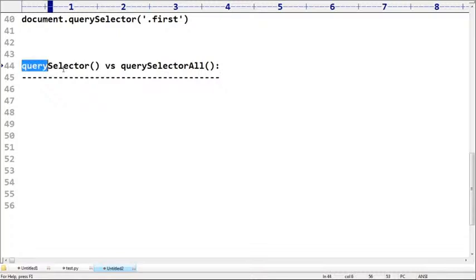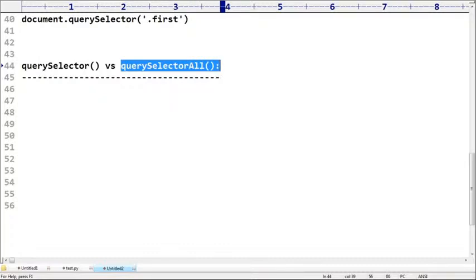Query selector is always going to return only one thing. Even if the specified CSS selector has multiple matches, it is always going to return only the first match. But query selector all is always going to return all matched things in the form of an array.